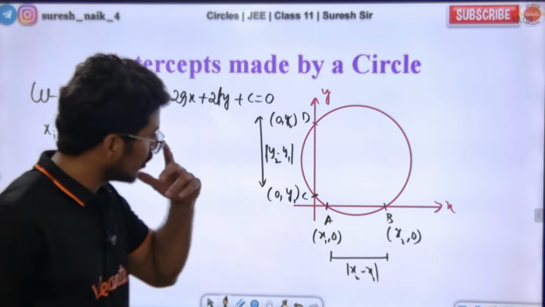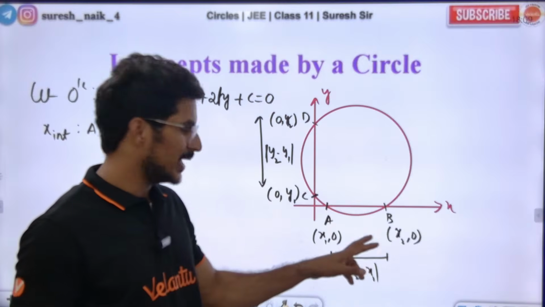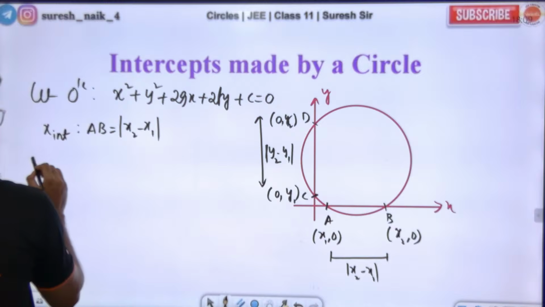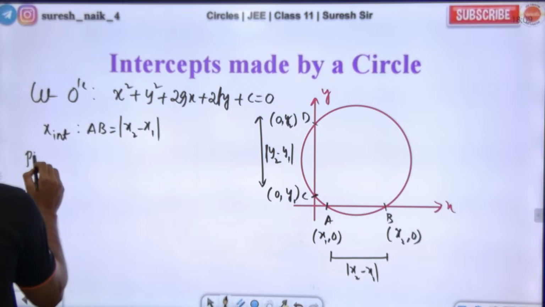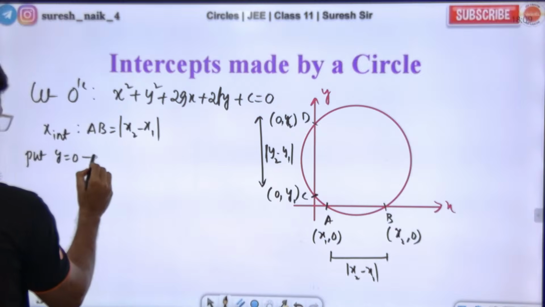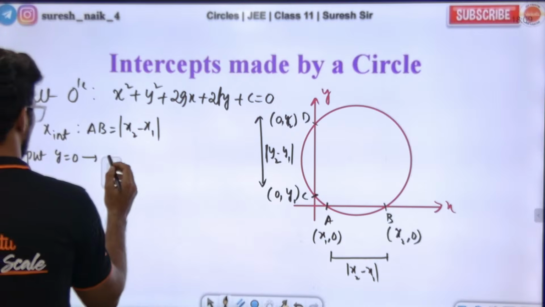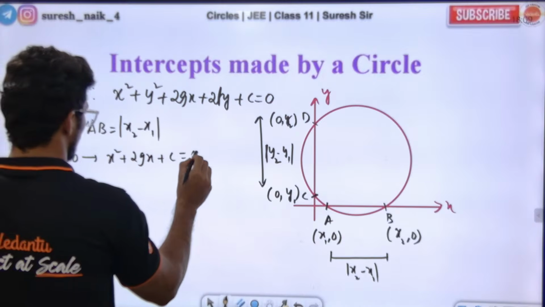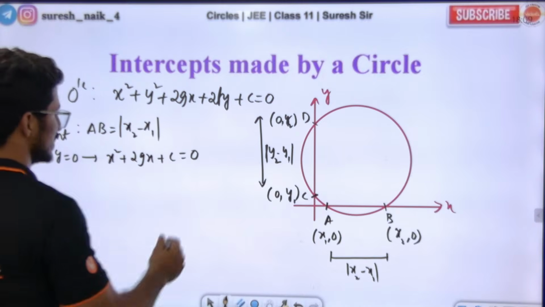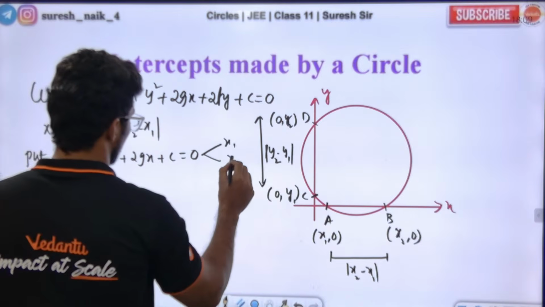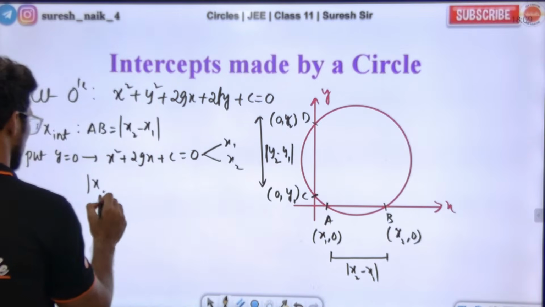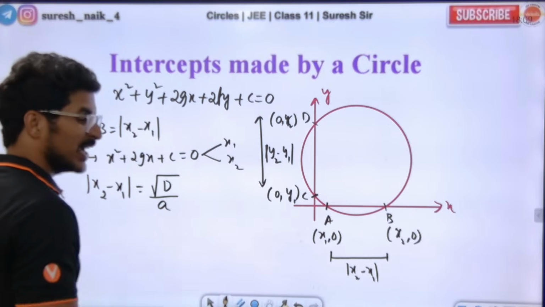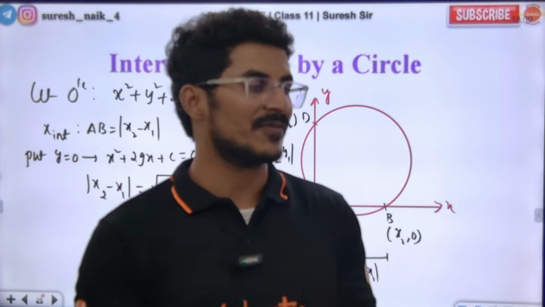Sir, the points A and B are on this circle. If we need the x intercept, put y coordinate 0. Put y value 0, and we get x square plus 2gx plus c is equal to 0. Here we need the difference of the roots. This has two roots, x1 and x2. Do you know the quadratic formula for the difference of the roots? The difference of the roots is square root of D by a.